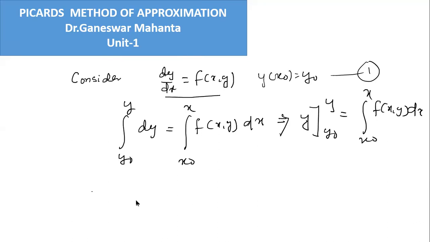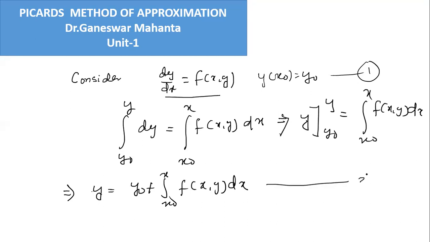So finally, this result is y minus y0, or we can represent it as y equal to y0 plus the integral from x0 to x of f of x comma y dx.